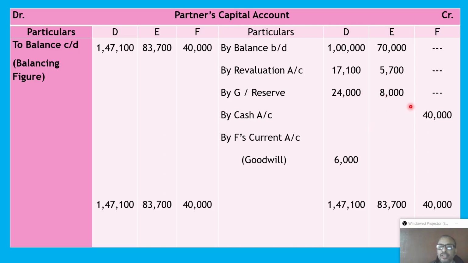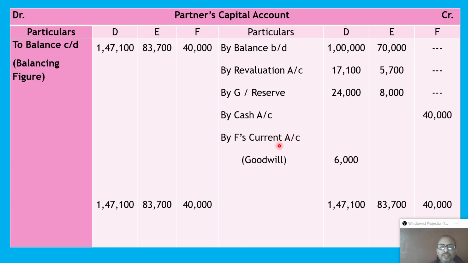Now here, F's contribution as his capital is 40,000. If he is not able to bring his share of goodwill money, we are applying the memorandum method, and we know that under the memorandum method, the incoming partner's current account is debited to the sacrificing partner's capital. Here F is the incoming partner, so F's current account is debited to D's capital.